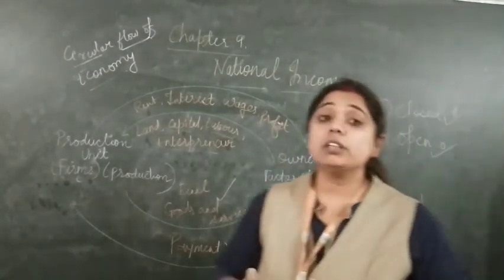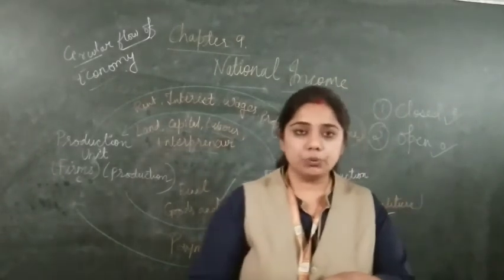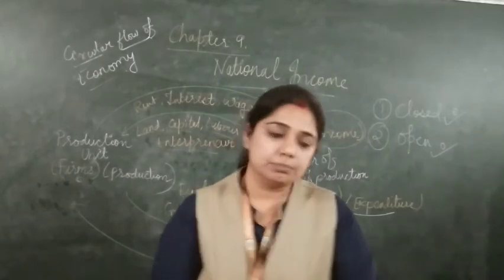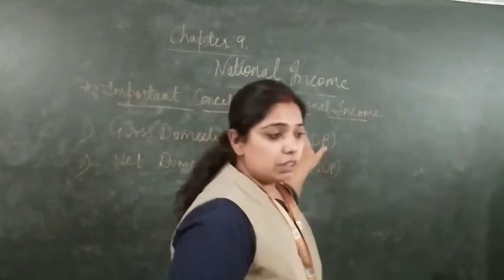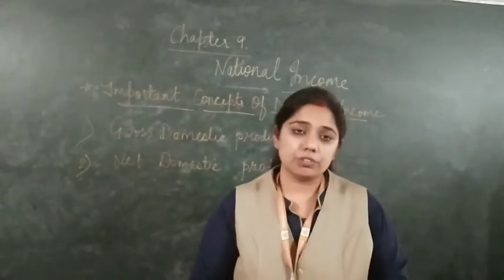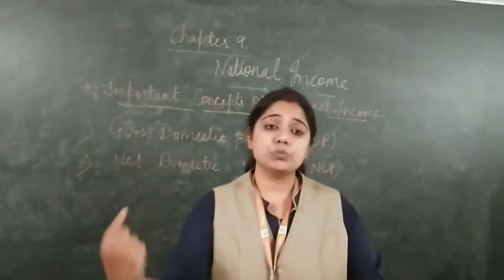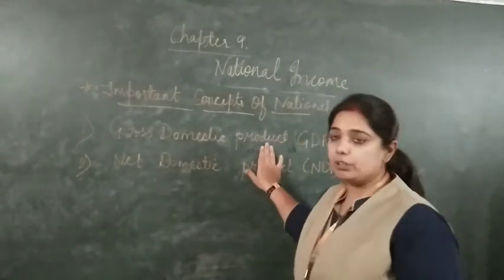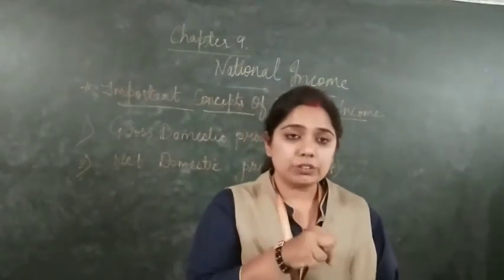Now we'll see the important concepts of national income. I know that is not in the syllabus, but still we'll do it as this is the base. First is gross domestic product, which is GDP. We have many concepts of national income, and this is the most important one. GDP means the monetary value of the goods and services which are produced within a country, within the limit of a country. That is known as GDP, gross domestic product. We need to remember some important facts of the GDP.